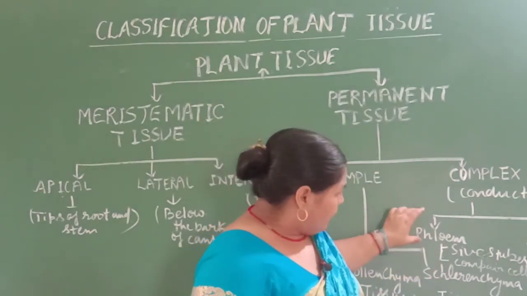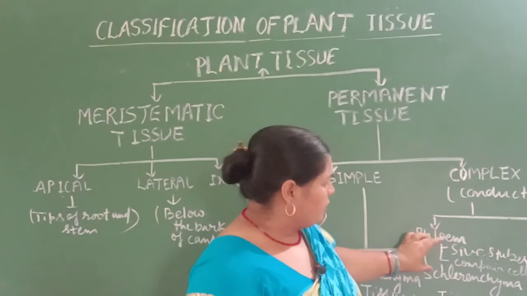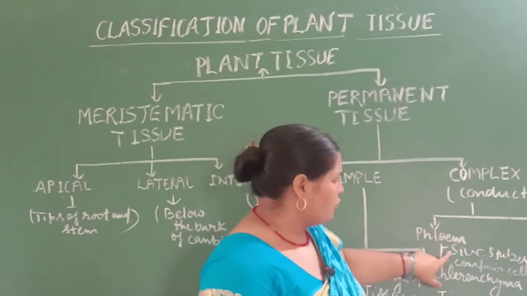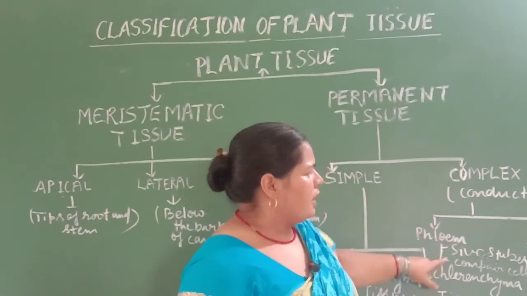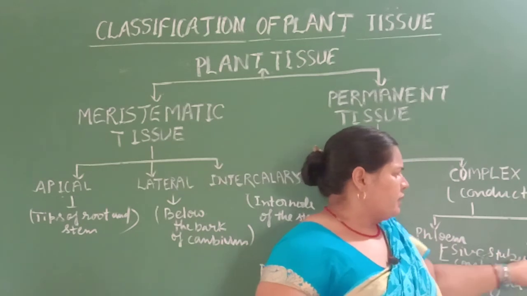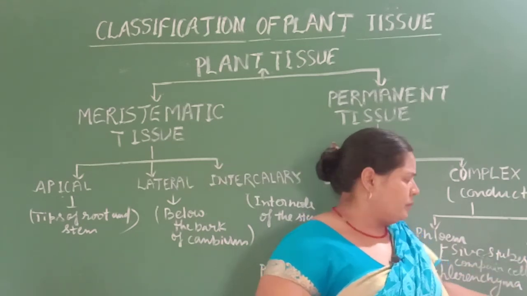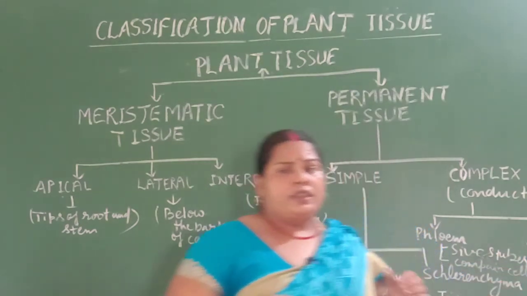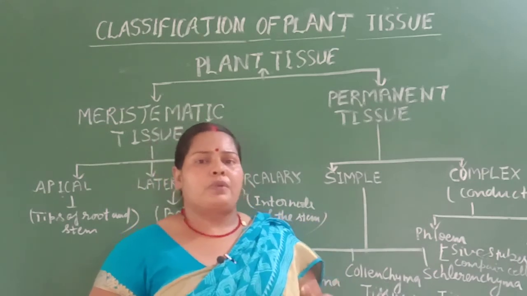So phloem is divided into two parts: sieve tubes and companion cells. Xylem is divided into two parts: xylem vessels and xylem tracheids. So in this way you learned the classification of plant tissue.